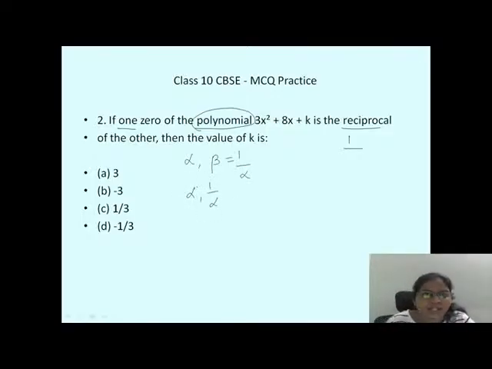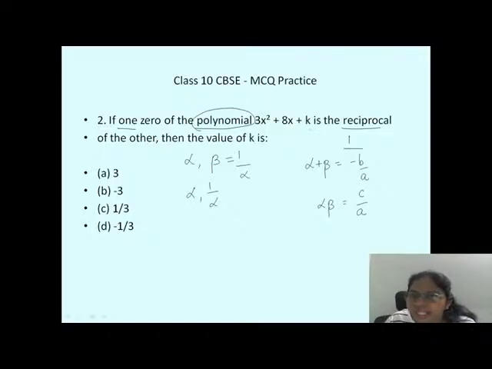Now we have to find out the value k. I told you already in yesterday's slide, whenever you see the name polynomial, you have to immediately remember the formula. Alpha plus beta is equal to minus b by a, and alpha beta is equal to c by a. Okay, now no need to use the two formulas.